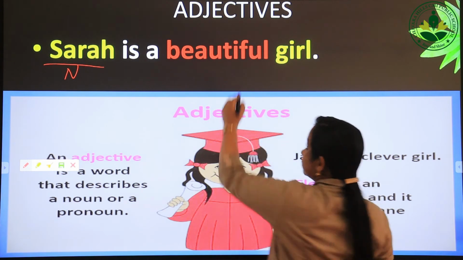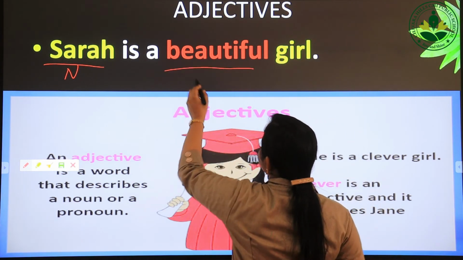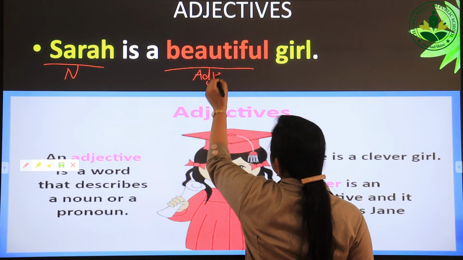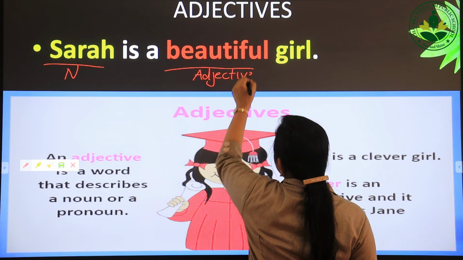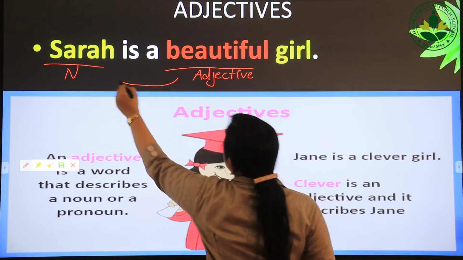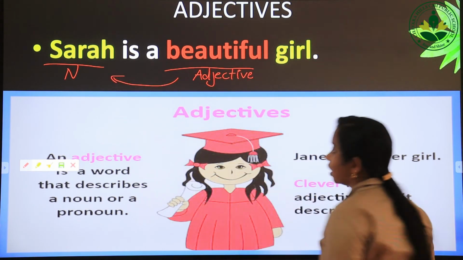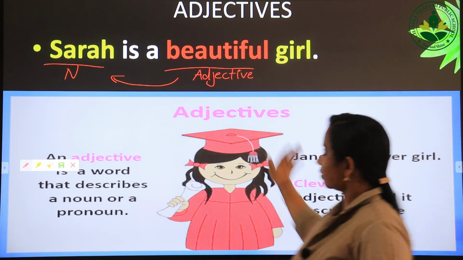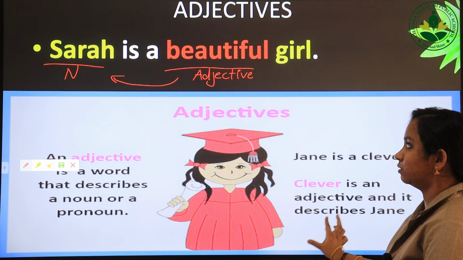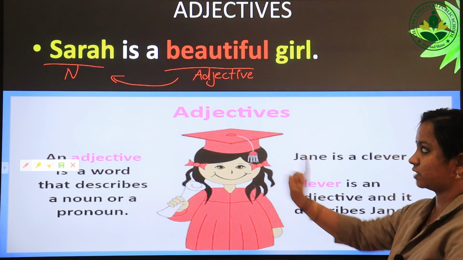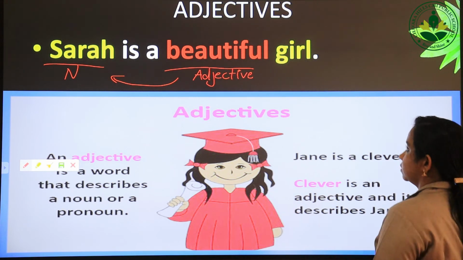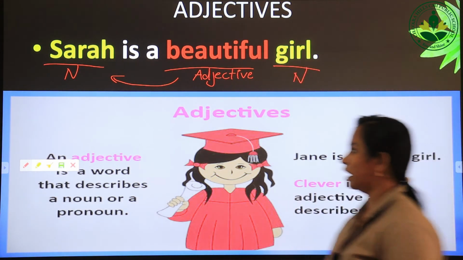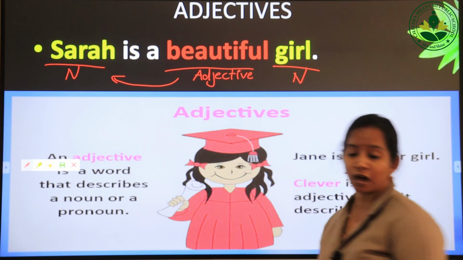And now beautiful. Beautiful is the adjective. It's called an adjective because beautiful is used to describe the noun Sarah. Sarah is beautiful, that means beautiful Sarah. So beautiful is the adjective that is used to describe the noun Sarah. And girl is also a noun. Now just see, an adjective is a word that describes a noun or a pronoun.